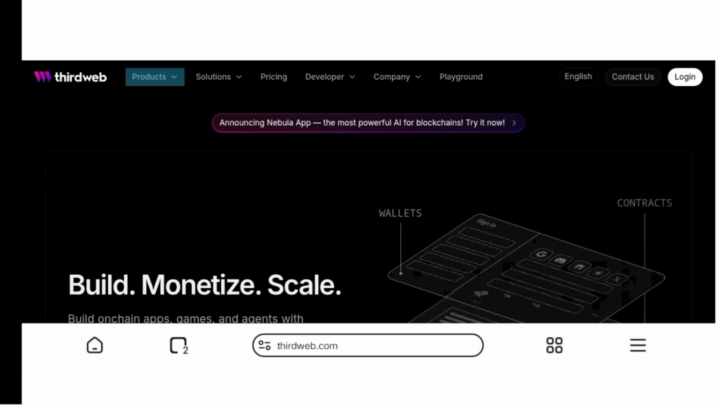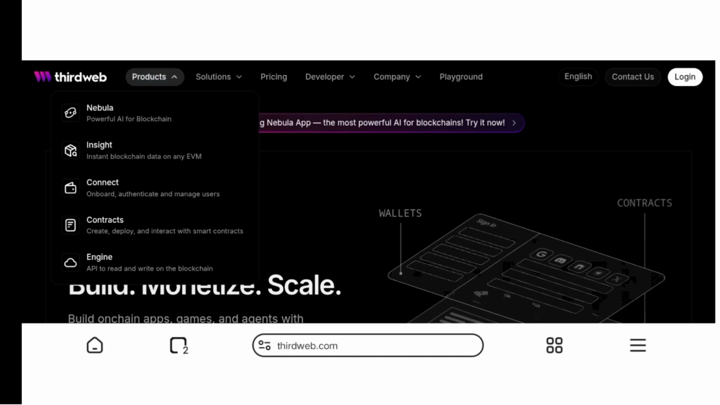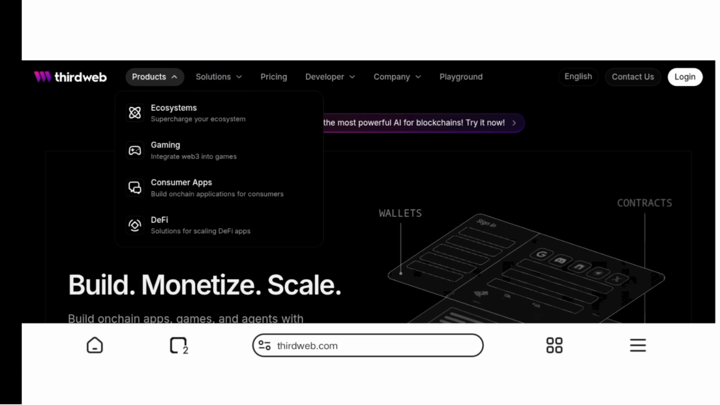So let's start with the products. If you click on the drop-down arrow in products, you'll see a powerful blockchain is here on Third Web. You can see where you connect your wallets, deploy a contract, and even get instant blockchain data on any EVM, just like NeoX, as I told you. You can also see their solutions. If you click on solutions here, this is where you can integrate Web 3.0 into games. And actually, even though I'm not a developer, it's really for all of you developers. You're going to use Third Web to develop apps, create games, and do other stuff very easily.